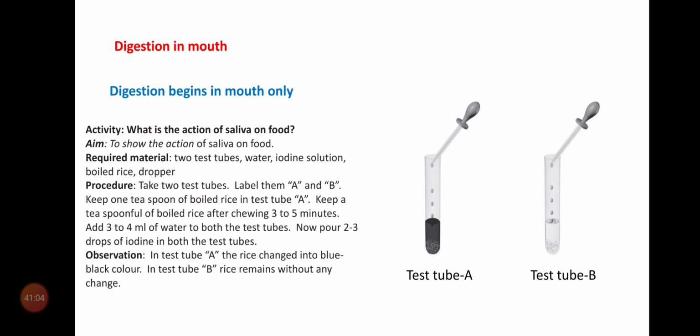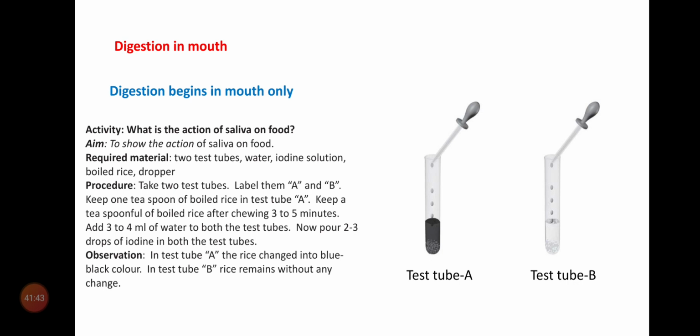Now add 3 to 4 ml of water to both the test tubes and stir it. Now pour 2 to 3 drops of iodine in both the test tubes. So what is our observation? In test tube A, the rice changed into blue-black color. In test tube B, the rice remains without any change.